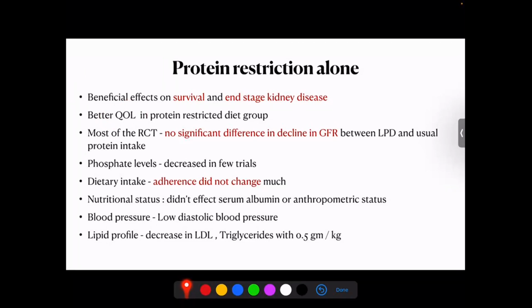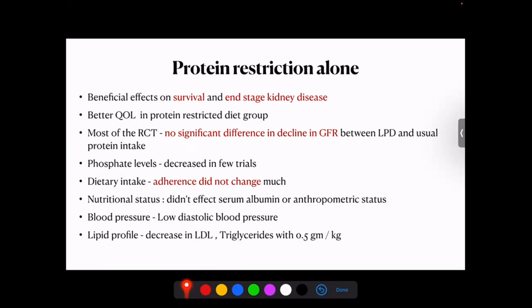And in most of the RCTs, when they actually looked at protein restriction, low protein diet alone, there was no significant decrease in the decline of GFR between LPD and usual protein intake in most of the trials individually. But then when they try to do a meta-analysis involving trials of the same caliber, they found it is sort of tilting towards the benefit of having a low protein diet. The phosphate levels are decreased in a few trials.